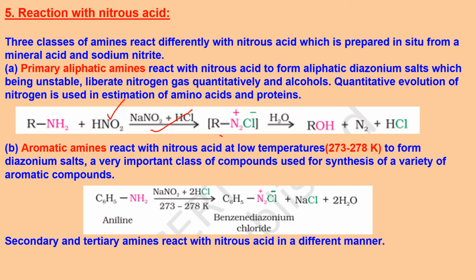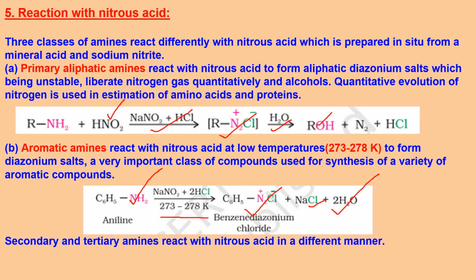It gives you a diazonium chloride, which in the presence of water produces alcohol, nitrogen gas, and HCl. And if it is an aromatic amine, aniline, it reacts to give you benzene diazonium chloride, which is stable at 0 to 5 degrees only. Above that, it dissociates on its own to give you nitrogen gas. And here, if you take aniline with HNO2 at 0 to 5 degrees, then it produces benzene diazonium chloride, NaCl, and water. Secondary and tertiary amines react in a different manner.